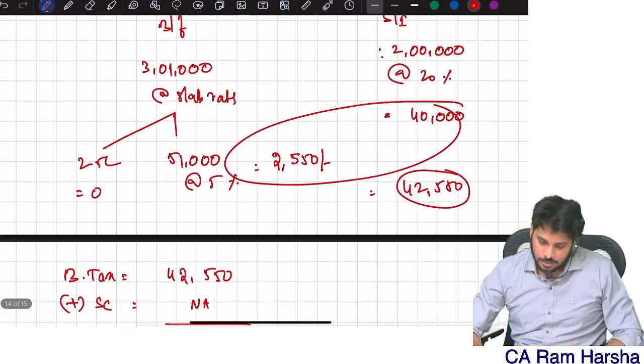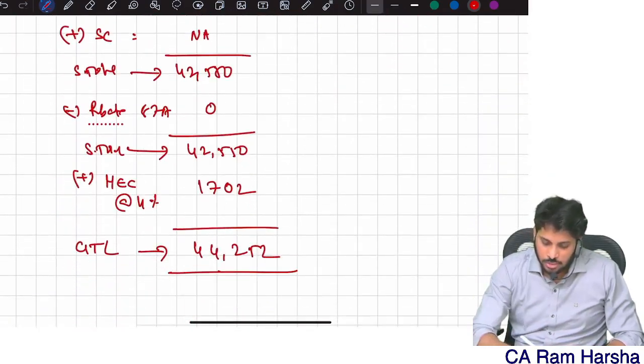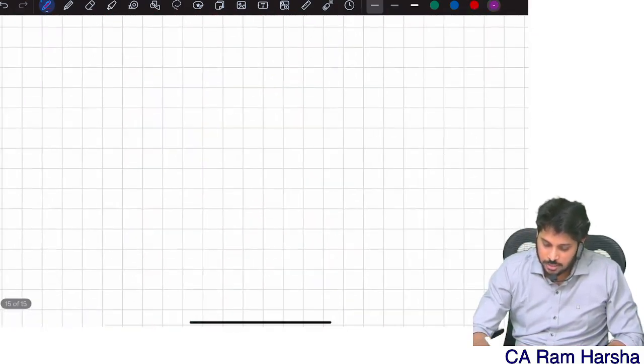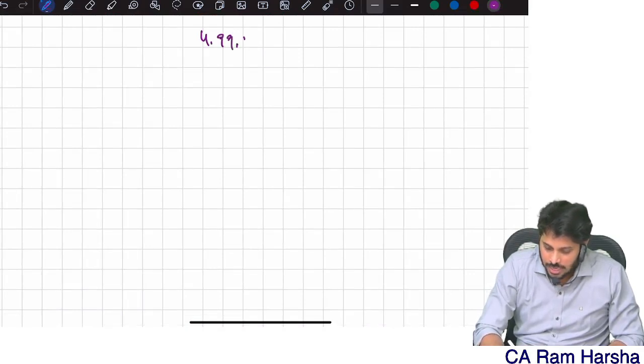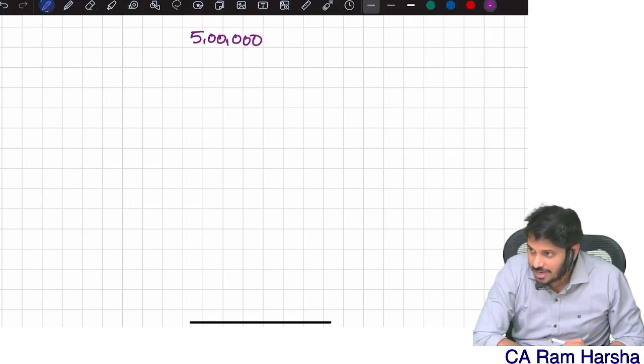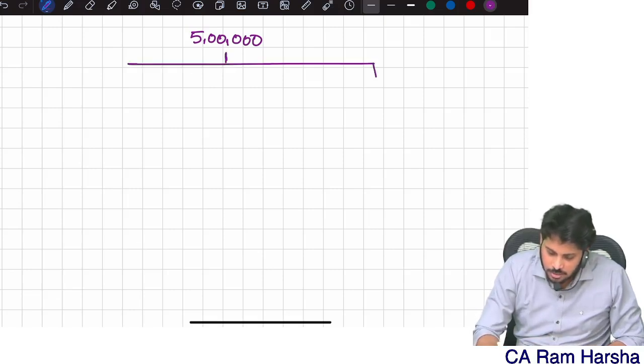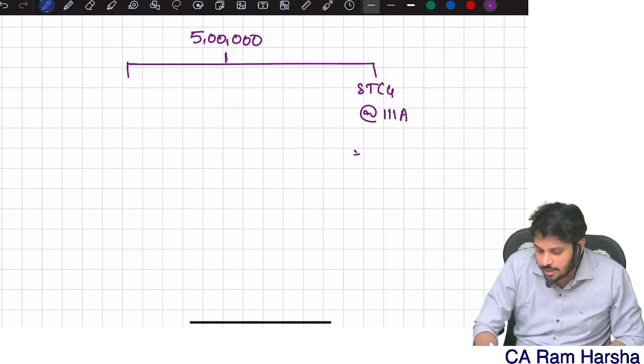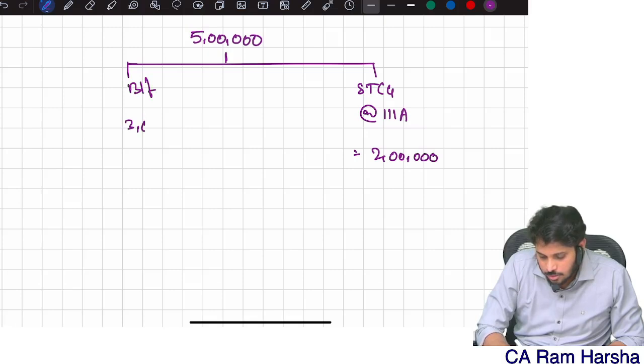Suppose my total income is 4,99,000, or let us assume that the 1,000 is not there. Let us assume my total income is exactly 5 lakh. Same information: short term capital gain taxable at triple 1A, 2 lakhs. Balancing figure 3 lakh is taxable at slab rates.